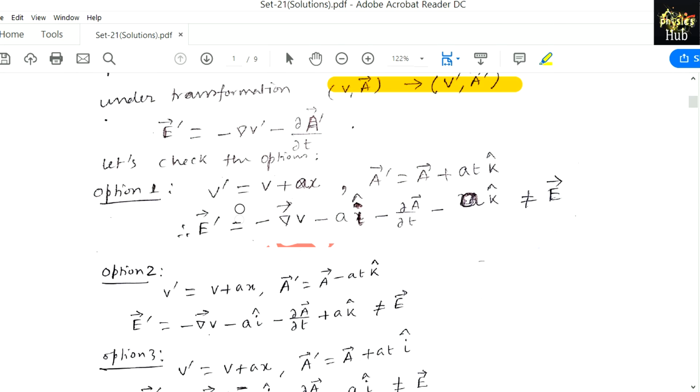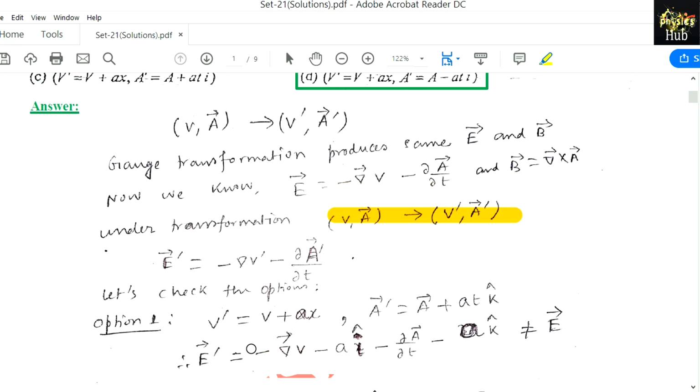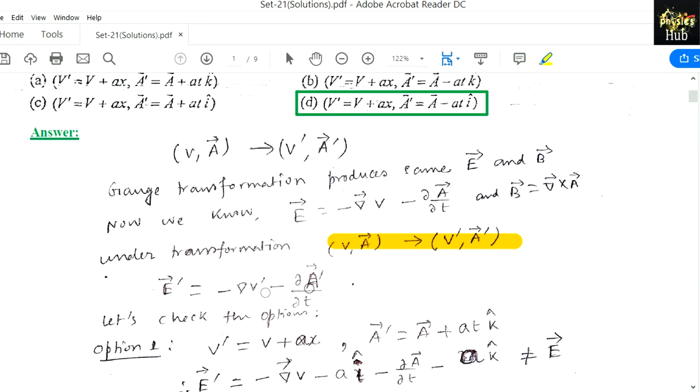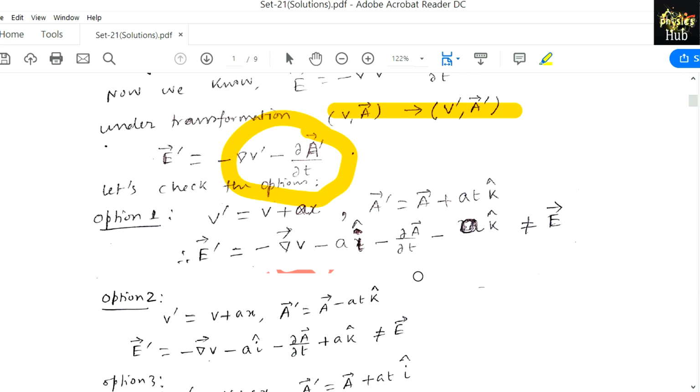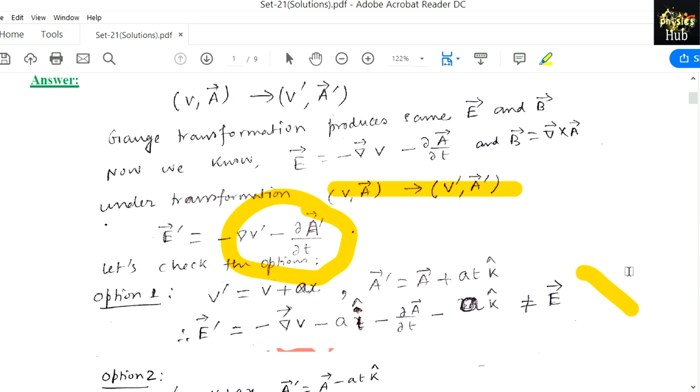So option 1, V prime equals V plus alpha x and A prime equals A plus alpha t into k cap. Therefore E prime, okay, if we get E prime equals E, then we will say that this transformation is a gauge transformation. So what we did, we just replaced V prime and A prime in this expression and checked whether it is producing E or not. So upon putting these two values, V prime and A prime, in this expression we see that it is not equal to E, so it is not matching, so it cannot be an option.